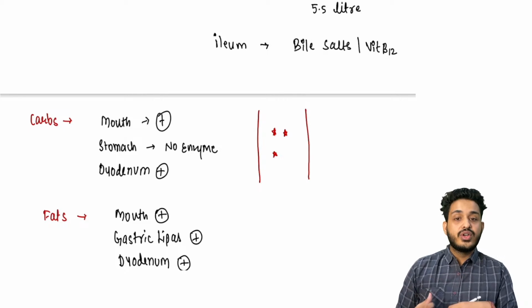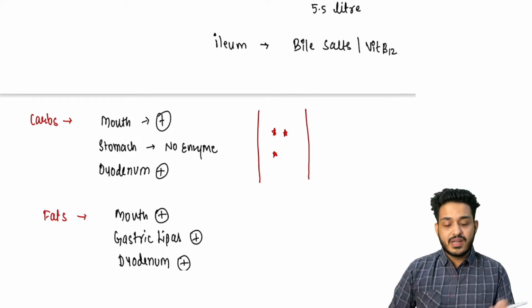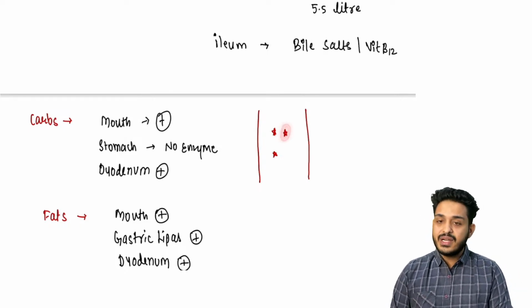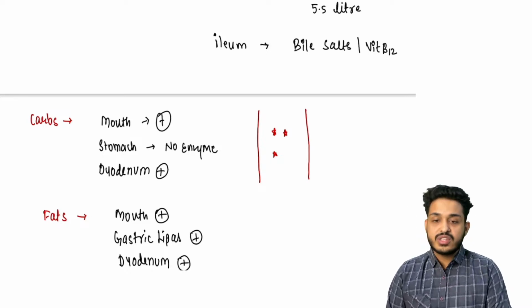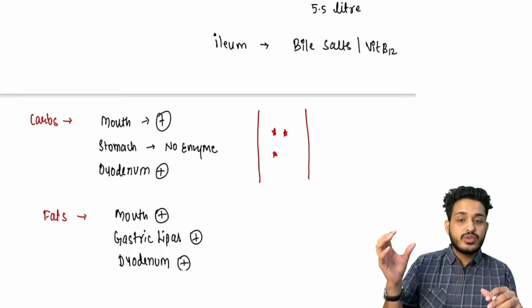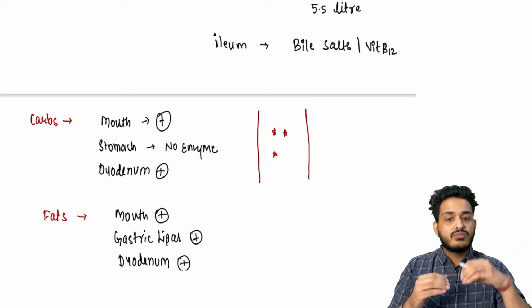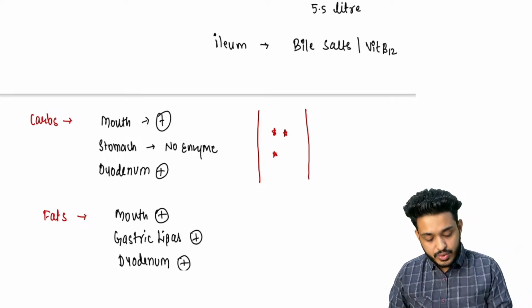Now it is in your duodenum. It cannot cross the barrier because it is also a lipid. It cannot cross the barrier. So what is going to happen? Bile is going to come from the liver. It is going to come from the gallbladder, and it is going to do emulsification.